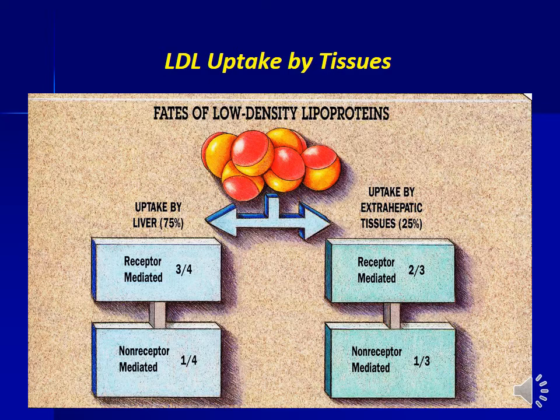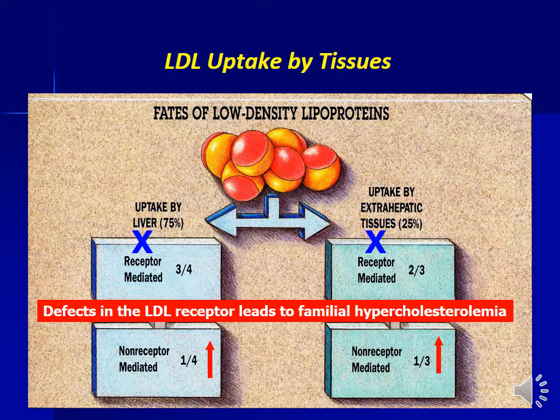Around 25% is taken up by extrahepatic tissues. Out of 75% uptake by liver, 3/4 is receptor mediated and 1/4 is non-receptor mediated. Out of uptake by extrahepatic tissues of 25%, receptor mediated is 2/3 and non-receptor mediated is 1/3.